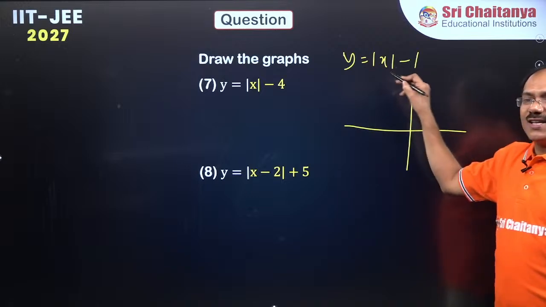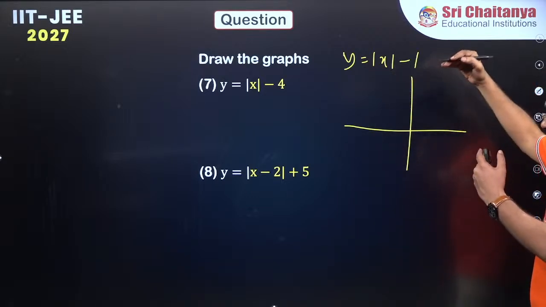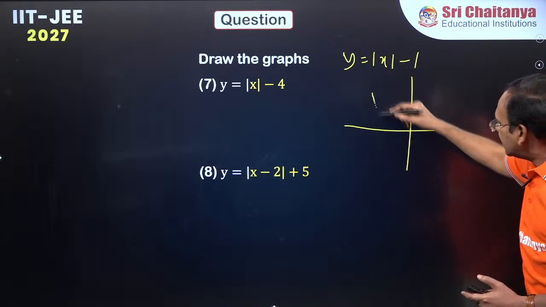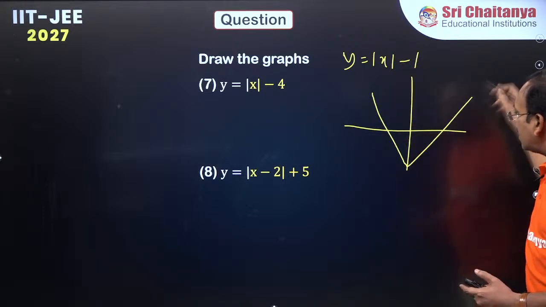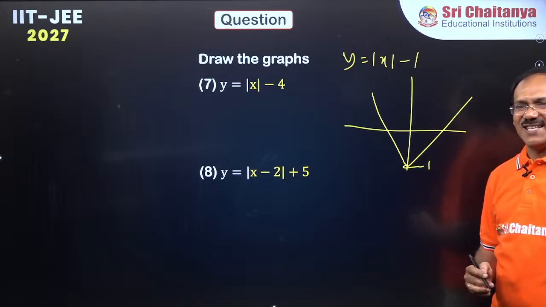Mod x minus 1 means you have to subtract 1 from each modulus output. This is V, decrease this by 1 unit, because at 0 it is minus 1, right? At 0 minus 1, correct?